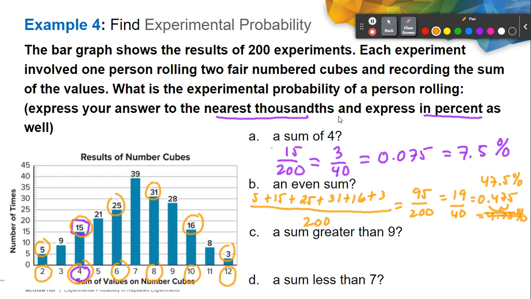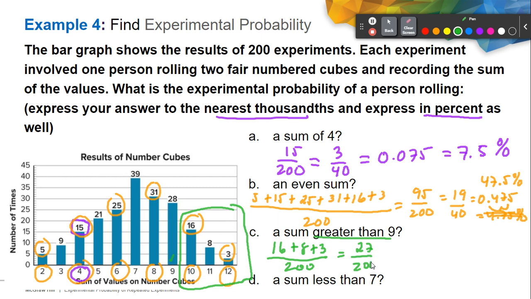Now let's have letter C. Find the experimental probability that our sum will be greater than 9. So this is our 9. The sum greater than 9 will be the outcomes of 10, 11, and 12. So we will add 16, 8, and 3 out of 200. So 16 plus 8 plus 3 is 27 out of 200. We cannot simplify anymore because they are relatively prime. In decimal, that is actually 0.135. In percent, that is actually 13.5%.